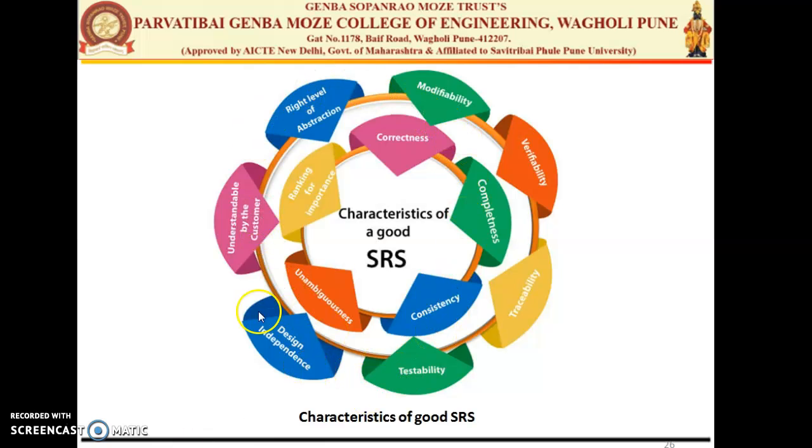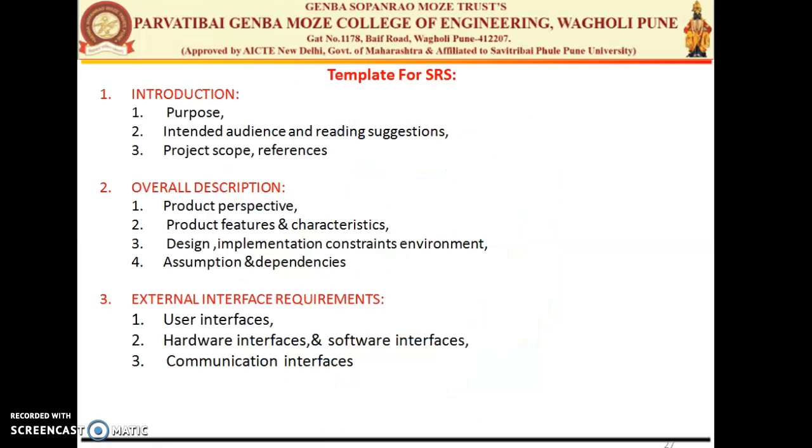Here are some characteristics of a good SRS. It should be complete, correct, modifiable, then the abstraction level should be maintained, unambiguousness should be maintained, design independence should be there, testability should be there, traceability should be there, verifiability should be there. So these are certain characteristics of the SRS, that is the software requirement specification.